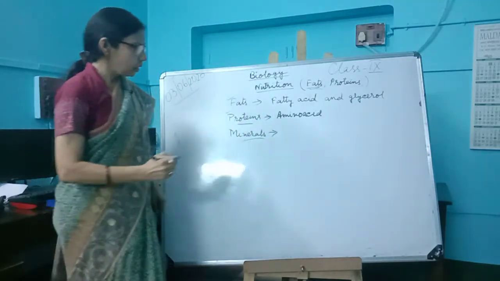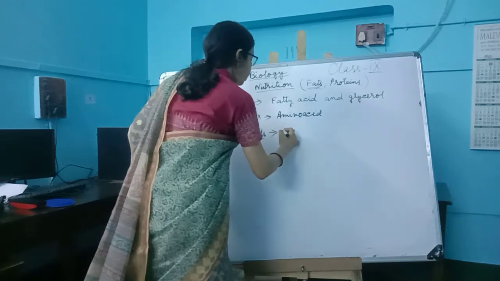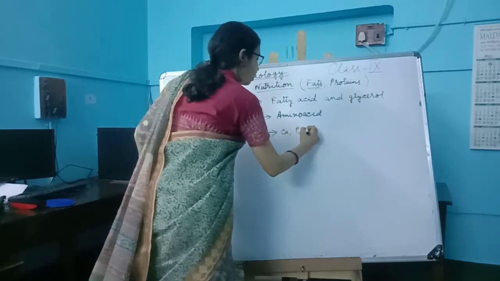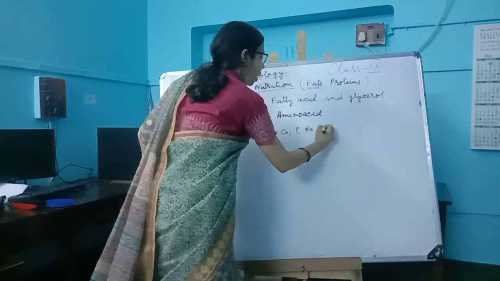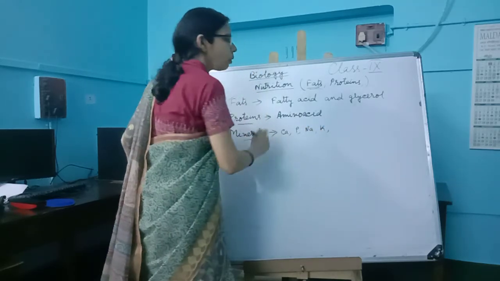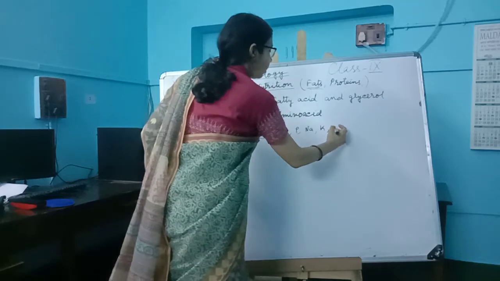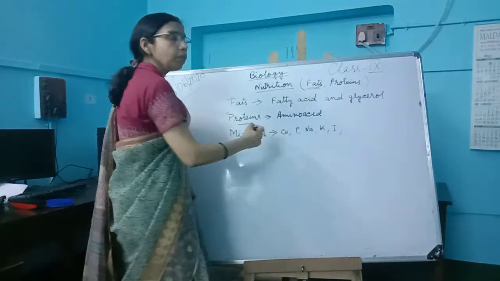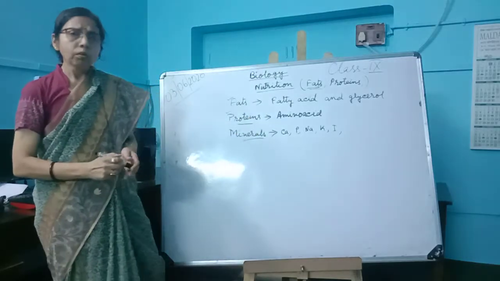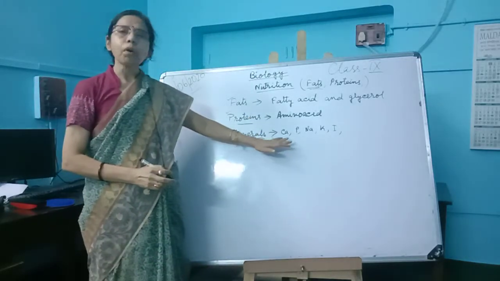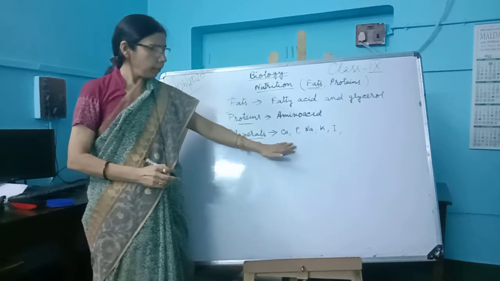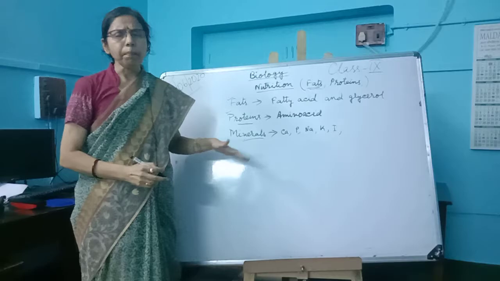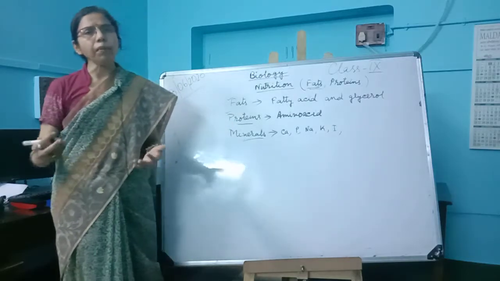We get minerals like calcium, phosphorus, sodium, potassium, and iodine, all of which are required for the body. Though minerals are required in small quantities, if there is a deficiency of minerals, it results in many defects in the body.